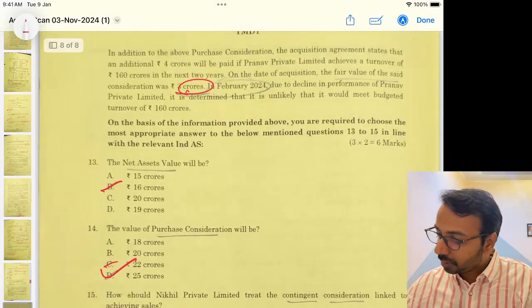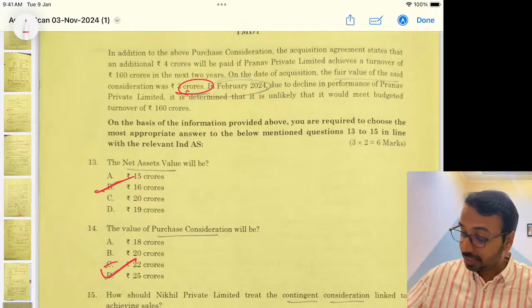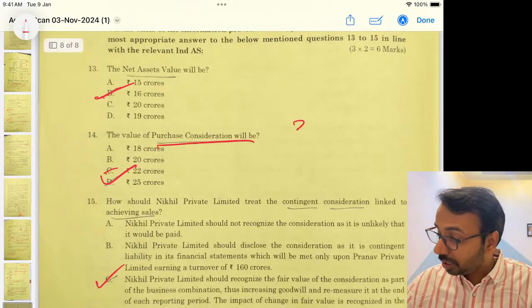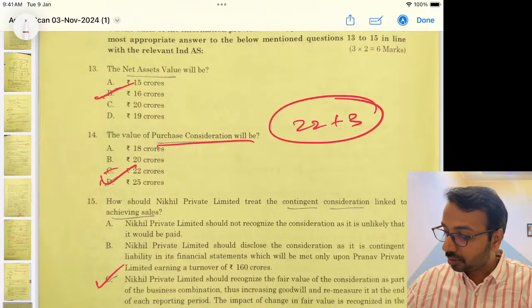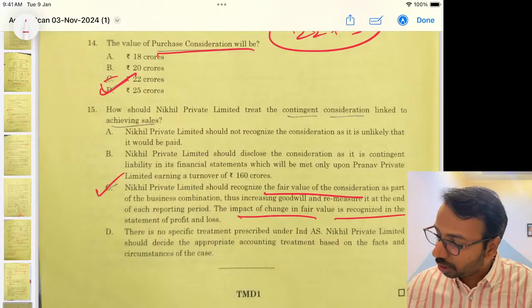Then net asset value should be 16 crores. It should be based on when you are finally finalized. Then purchase consideration is 22 crores plus 3 crores of contingent consideration, 25 crores. And here you will recognize the fair value, and subsequent change will be recognized in P&L.